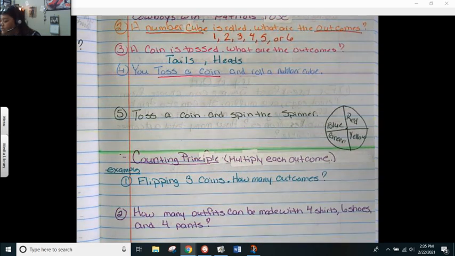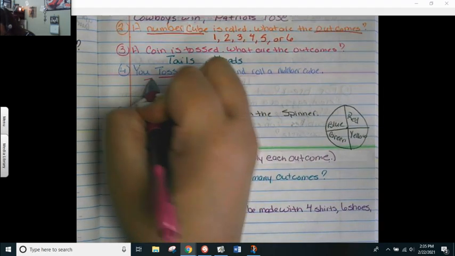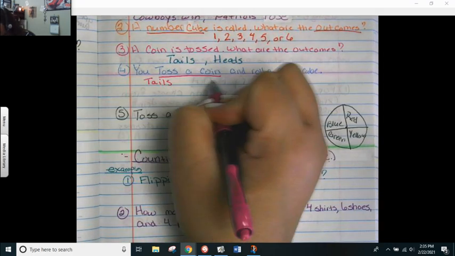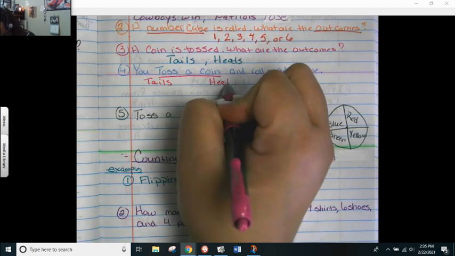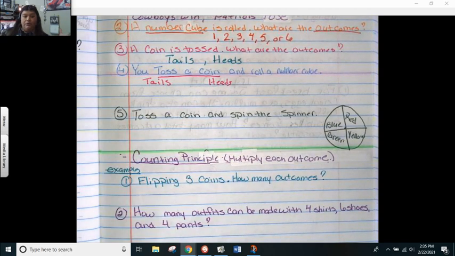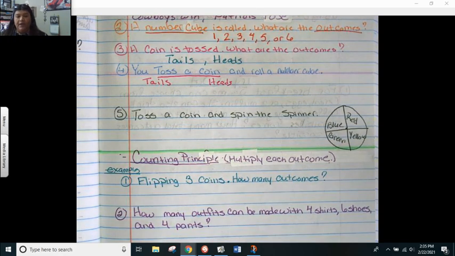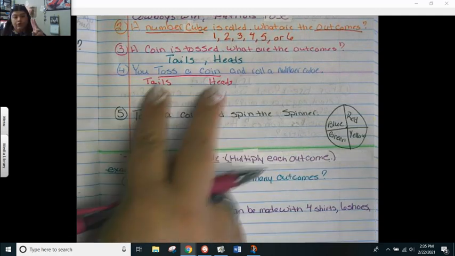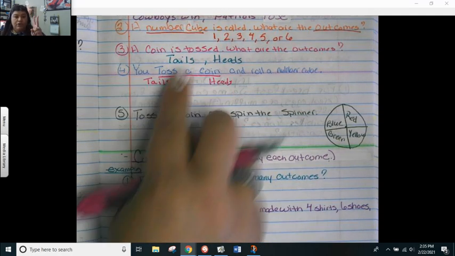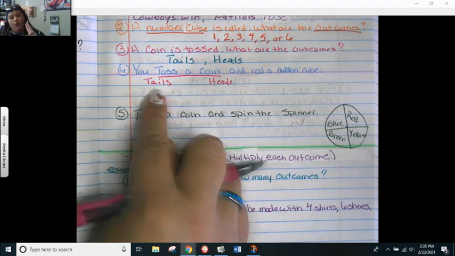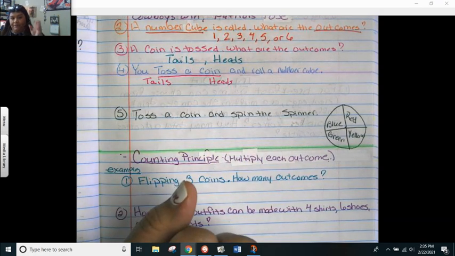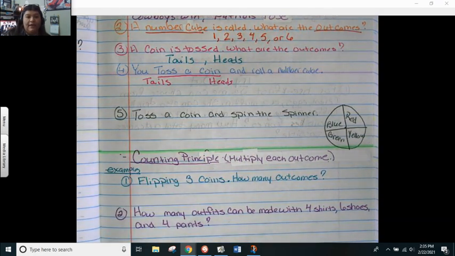Those are my trunks. So I have tails and heads. And I give myself plenty of room because I know it's going to branch out. Trees have branches, right? So that's the two possibilities. I have two trees because I have two outcomes. I can get tails or I can get heads. Okay? So we have our tree trunks down.